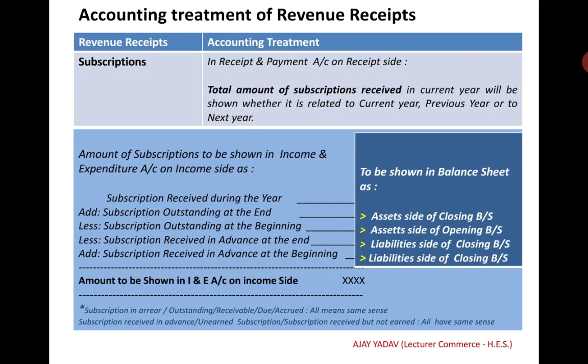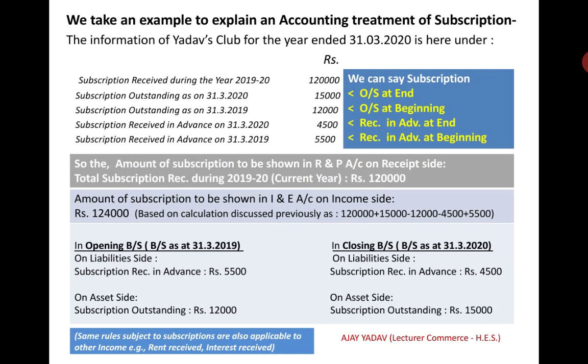So to rupees 1,20,000 we added subscription outstanding at the end and deducted subscription outstanding at the beginning. We also deducted subscription received in advance at the end. Also we added subscription received in advance at the beginning. So this figure will become 1,24,000.